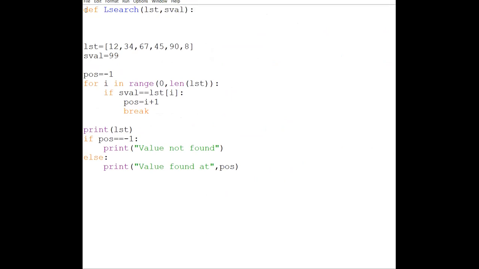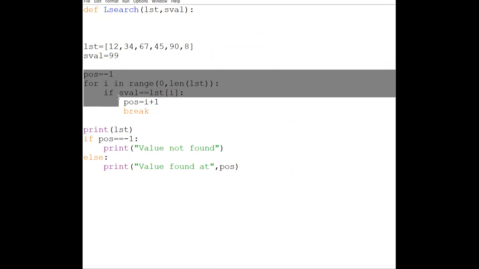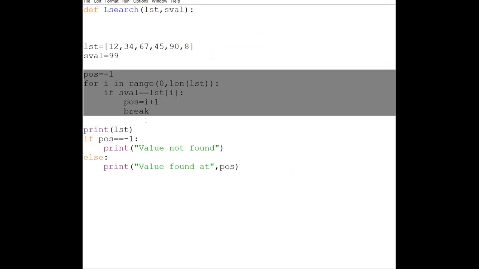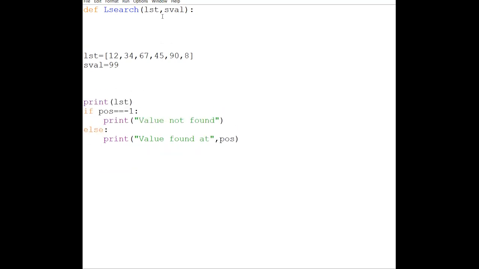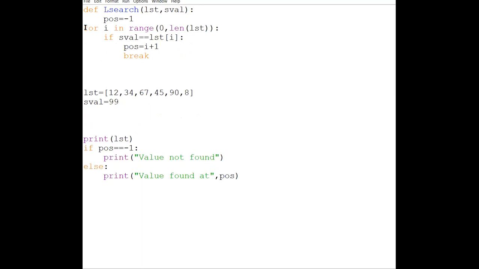Then after this, this complete logic part, this is my logic part, Control X, and I am pasting it over here. Now see what you have to understand in this logic part: first I am taking my position, which is -1. Then the for loop, then the if condition, inside this POS, inside this break. Now see what we can do over here. Instead of break, because we are in a function, we will use the return keyword. Return, and then we are returning the value that is position.